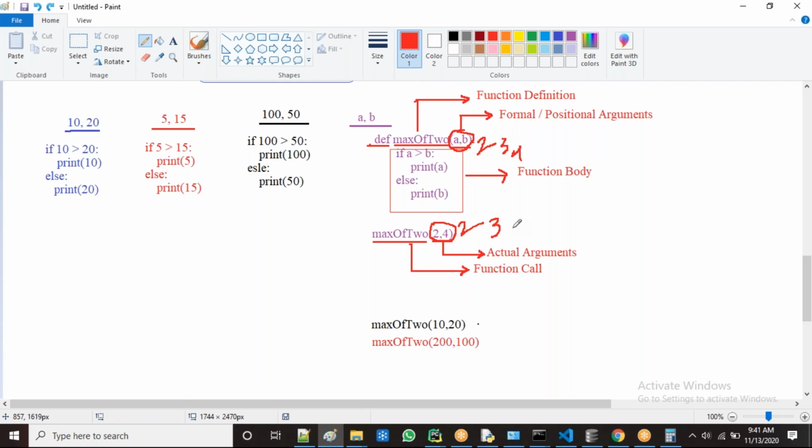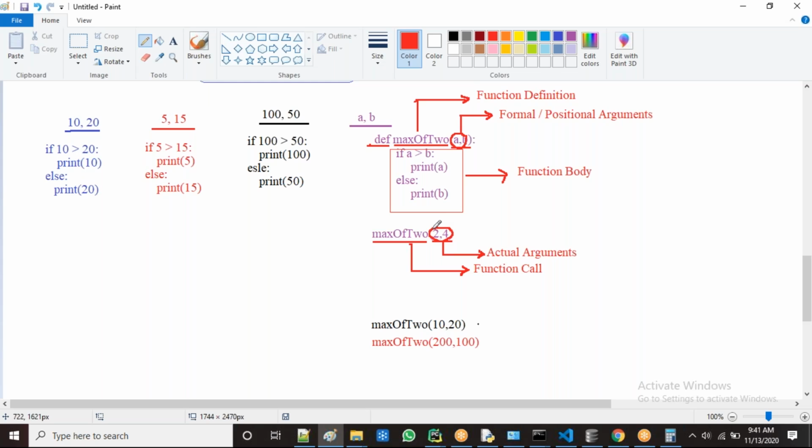When we talk about fixed length arguments, there is no problem. Automatically the first one is assigned to the first one, then the second to the second. In case of fixed length, the number of formal arguments is equal to the number of actual arguments. So both lengths must be the same. That is called fixed length arguments.